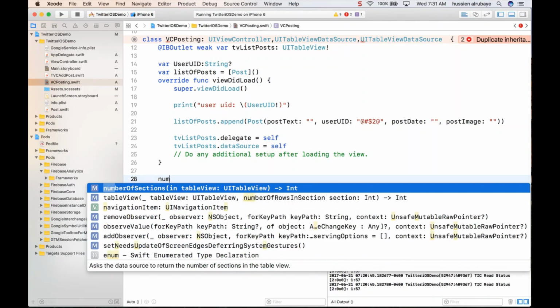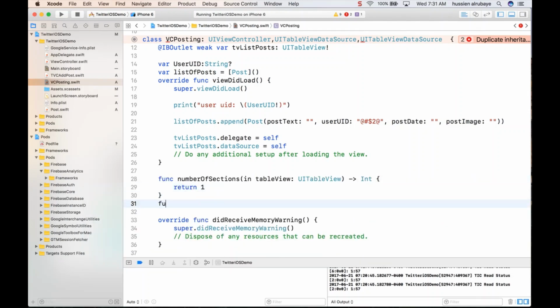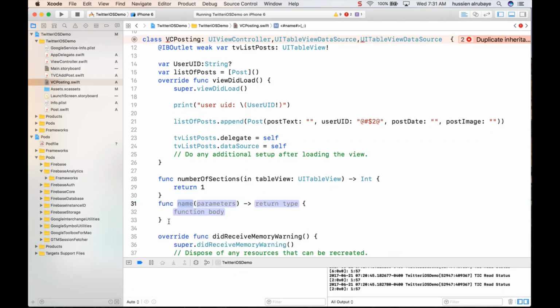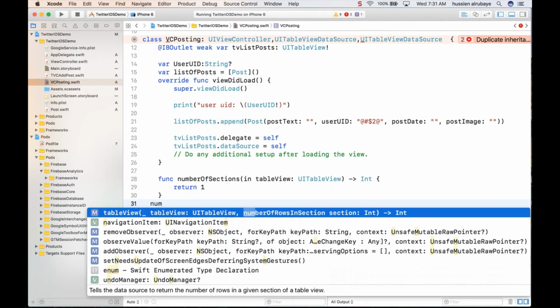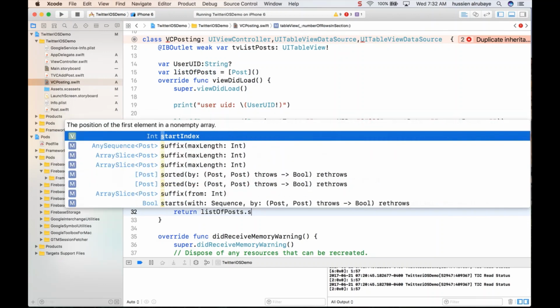One of them is number of sections, so I will return one because I suppose I have one section only. The second function is number of rows in section, and I will return the list of posts dot count this way.